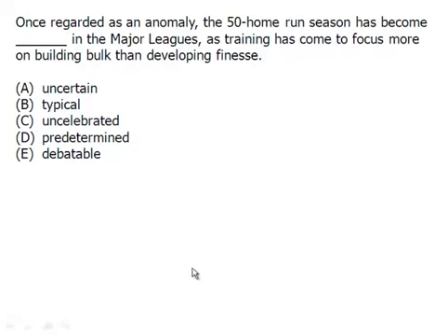In this video, we're going to deal with time shifts. It's a type of shift, and the signal word is something like "once," where you know that this word is going to pit two times against each other. That is the past and the present. So "at one time, regarded as an anomaly." So you can see right here that something was once regarded as an anomaly, but now it's going to be seen as something that is the opposite of anomaly. And that's how this functions.